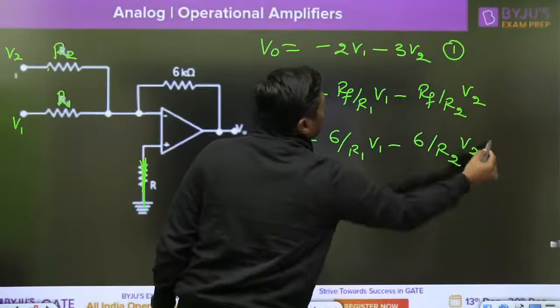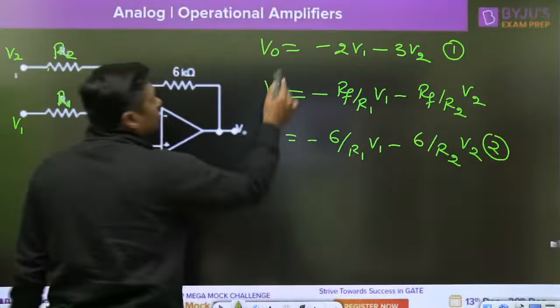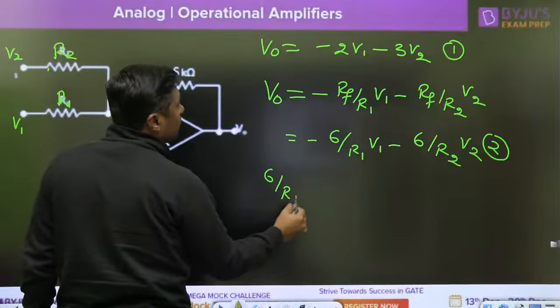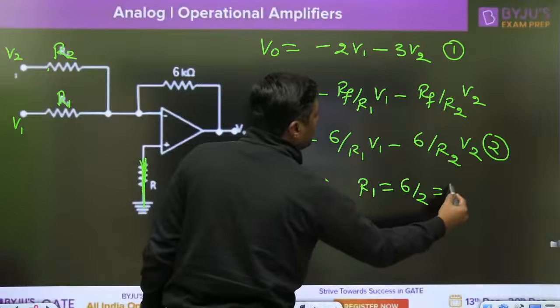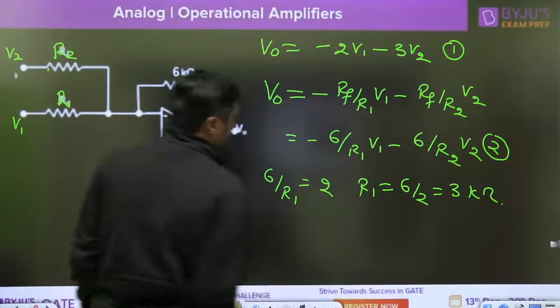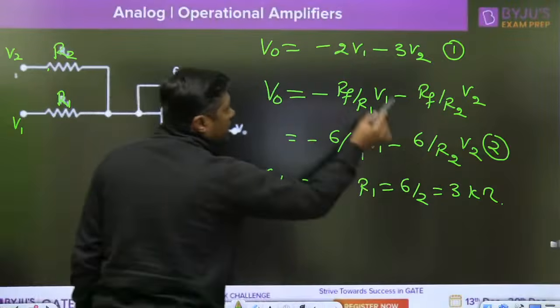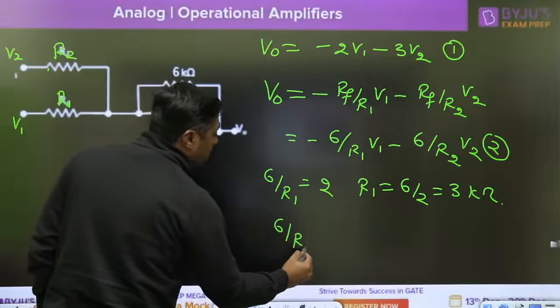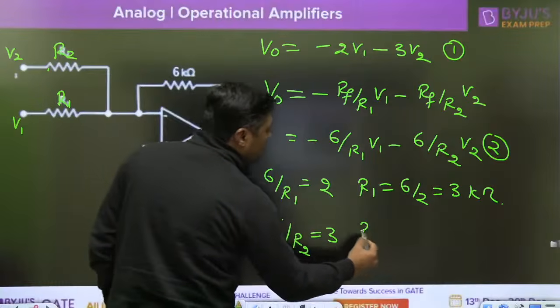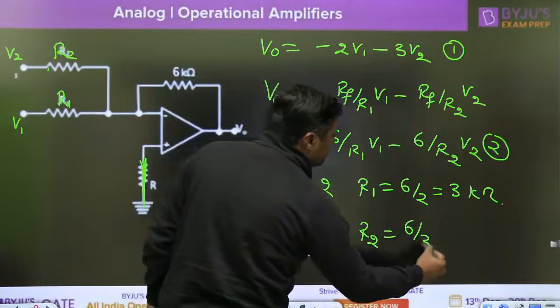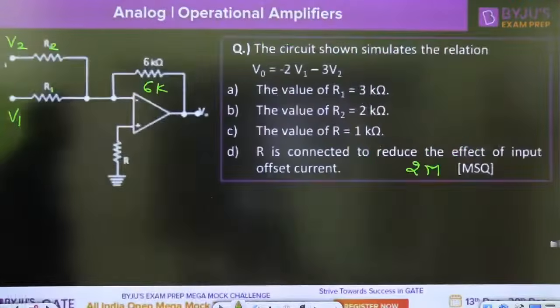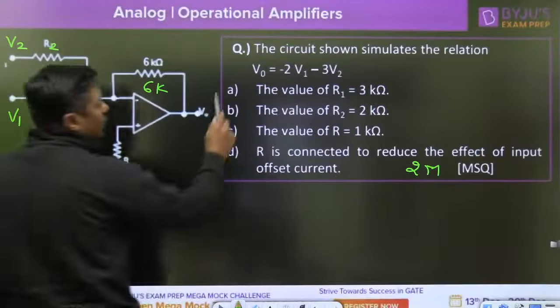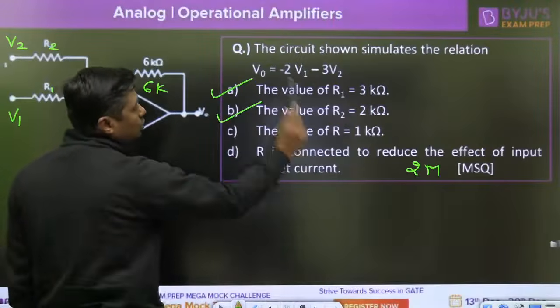Now you can compare equation number 1 and equation number 2. Minus 6 by R1 is equal to 2. Therefore, R1 is equal to 6 by 2, 3 kilo ohm. Then 6 by R2 is equal to 3. Therefore, R2 is equal to 6 by 3, 2 kilo ohm. Now you will get the values of R1 and R2. What is the answer? The value of R1 is 3 kilo ohm, right? The value of R2 is 2 kilo ohm, right?